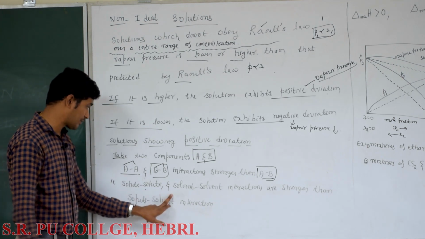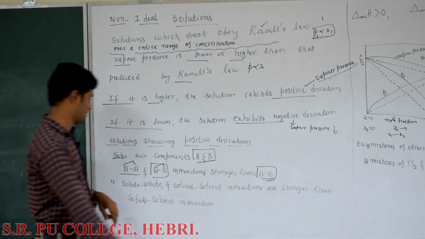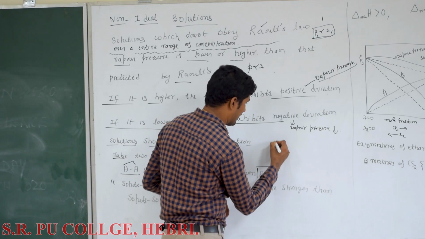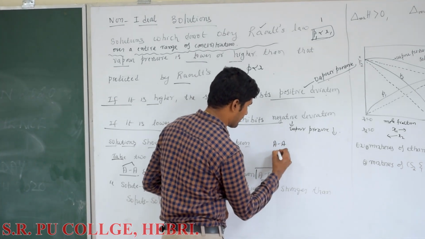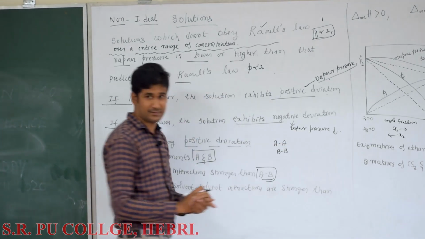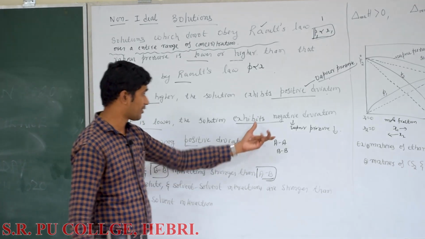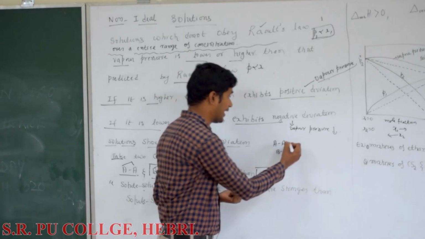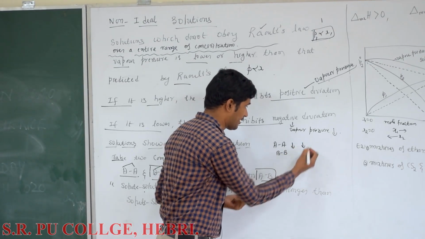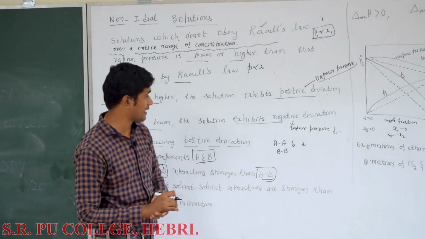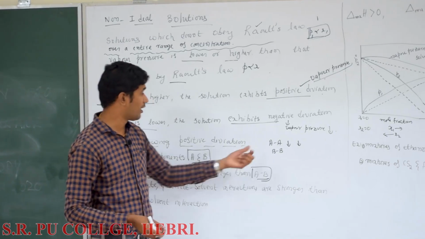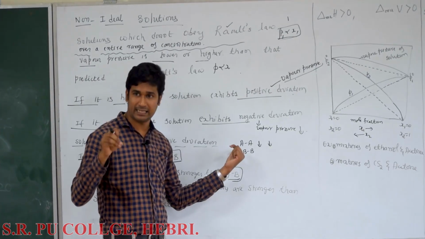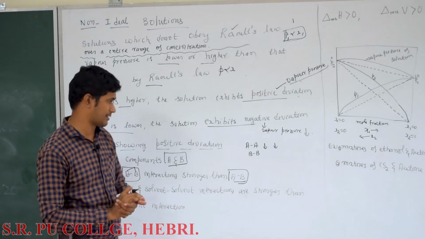So this increases the volatility of the solution. If the intermolecular attractions are stronger, then that liquid is less volatile. Fewer liquid molecules are present in the vapor phase, so vapor pressure is less. When molecular interactions are strong, volatility of the liquid decreases and its vapor pressure decreases.